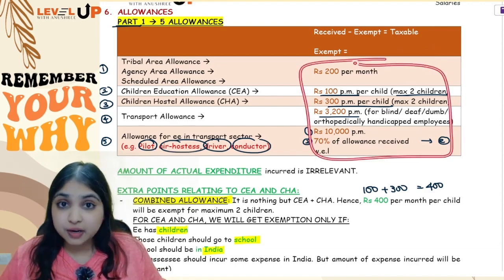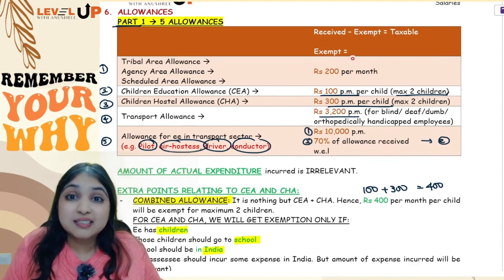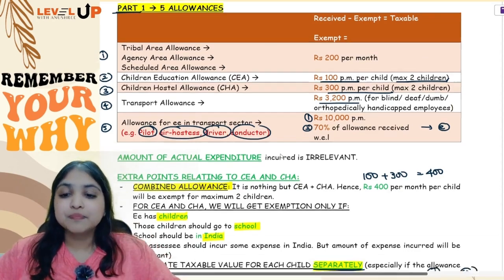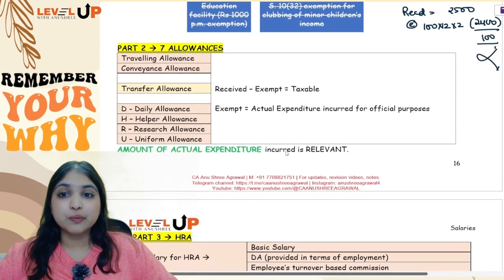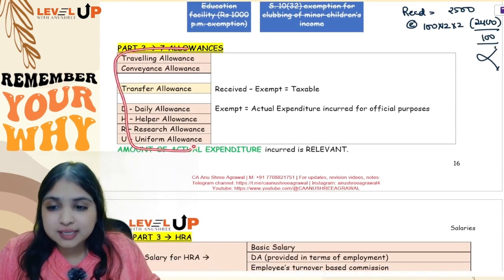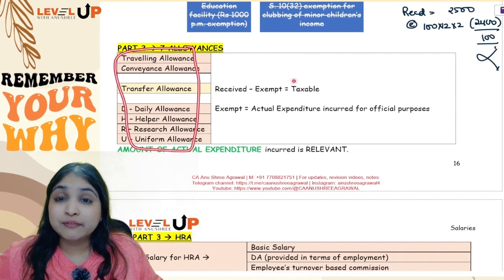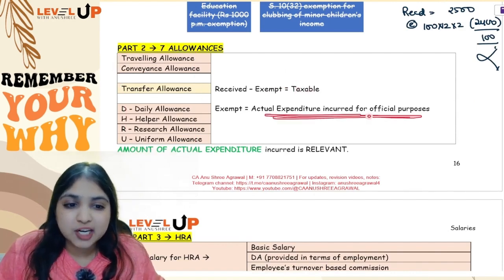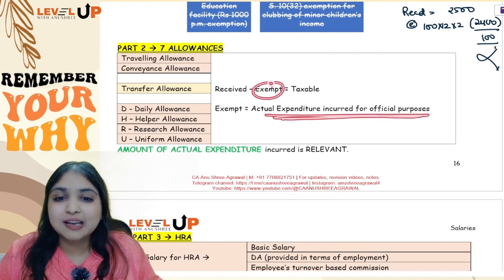For these 5 allowances, the employee must have incurred some amount. How much he has incurred doesn't matter, but he must have incurred some amount. Okay, then comes my second part of allowances, 7 allowances. For these 7 allowances, whatever expenditure your assessee has incurred for official purpose, that alone will be exempt.